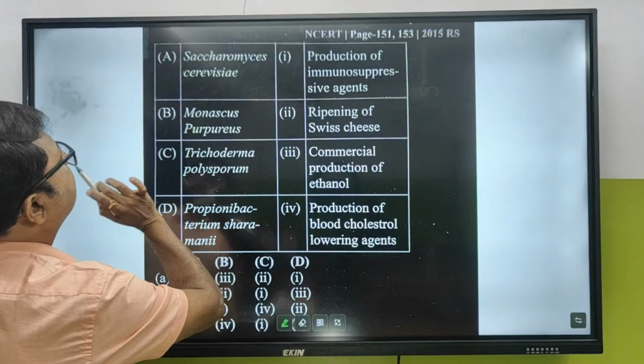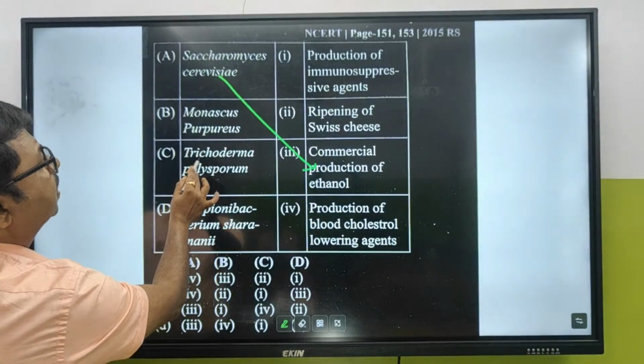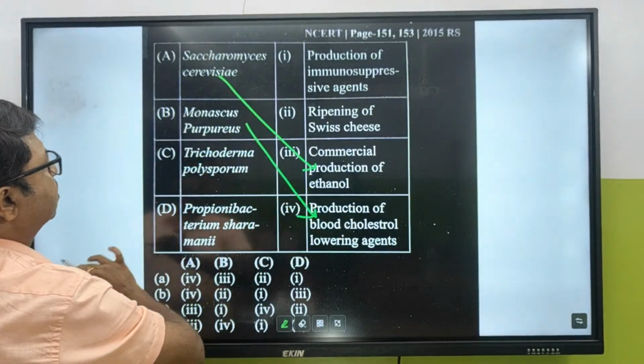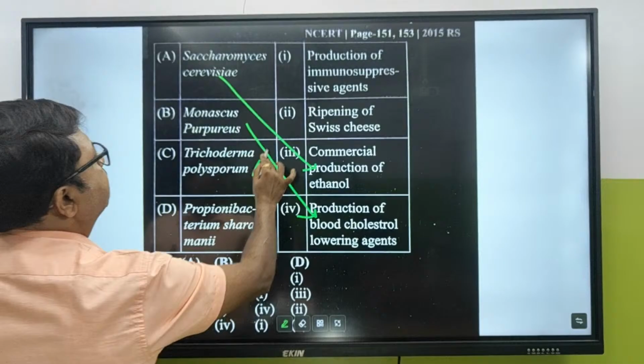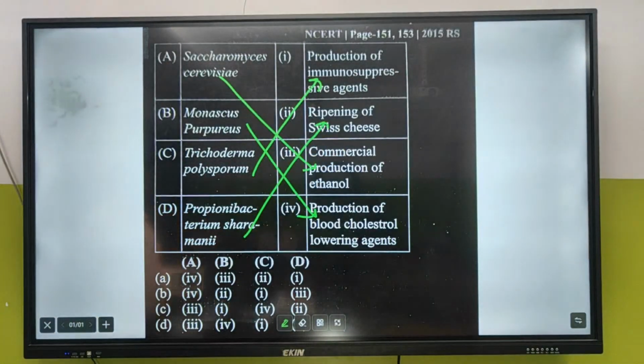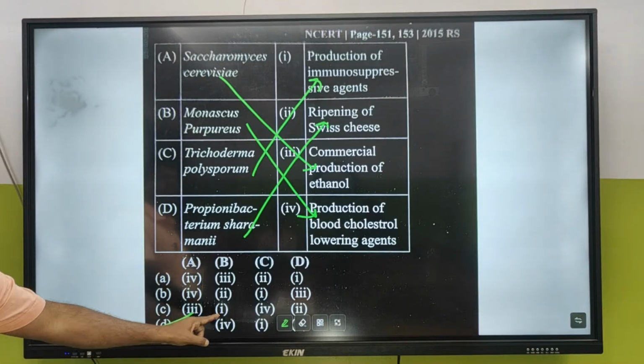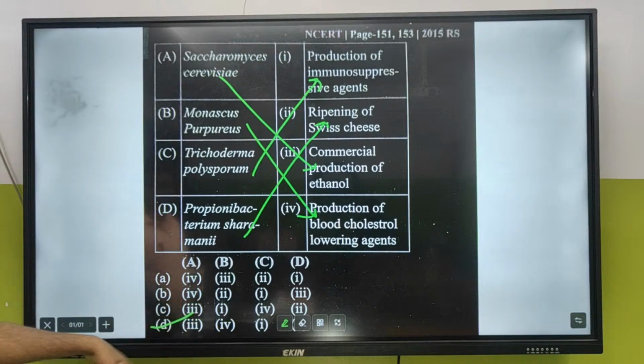A3, okay, A3. Monascus purpureus for production of blood cholesterol lowering. Trichoderma, immunosuppressive. Propionibacterium, Swiss cheese. What is the answer? D2. D is the answer. Is this the answer? Sure. Now see, A3, B1. Okay, done. D is the answer.